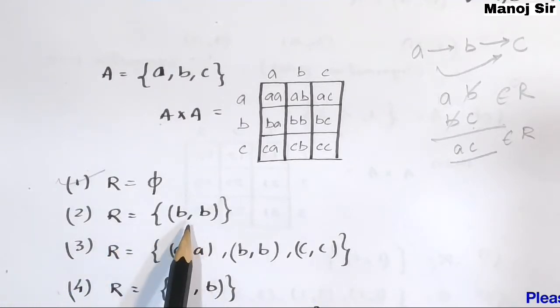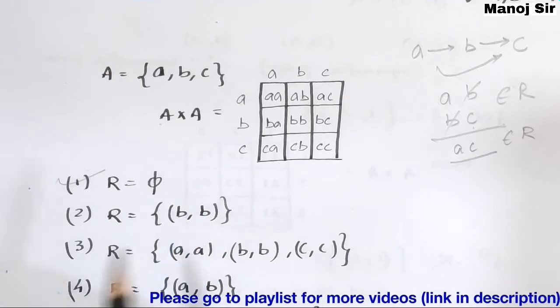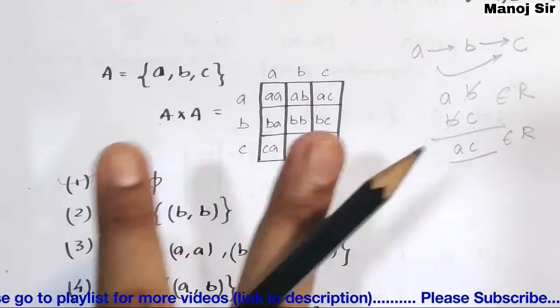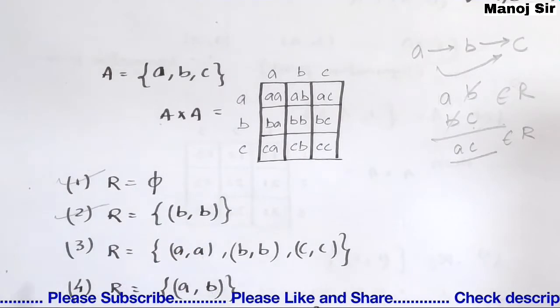Here again you can see there is only one pair. So to find the transitive pair we need at least two pairs. And here we have only one pair, so this relation is also by default transitive.